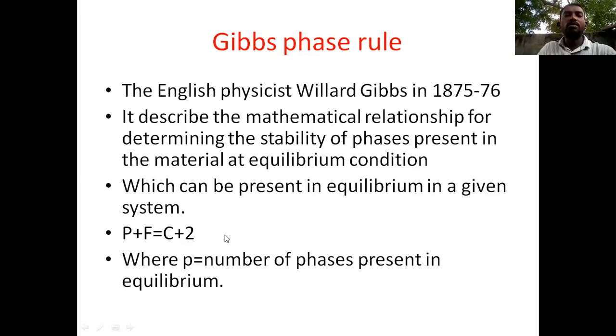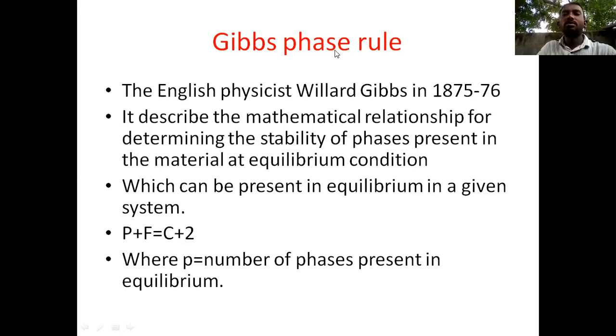How can we find the Gibbs phase rule? See here: for phases that can be present in equilibrium in a given system, P plus F equals C plus 2. So for any one metal, we can find out the phases.